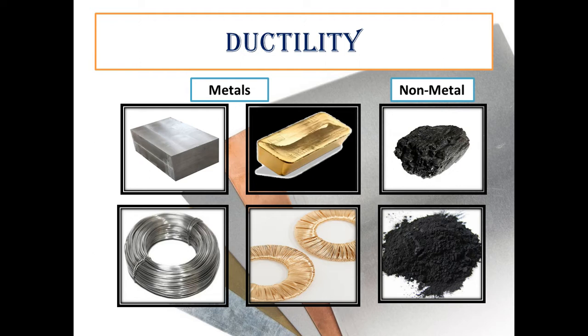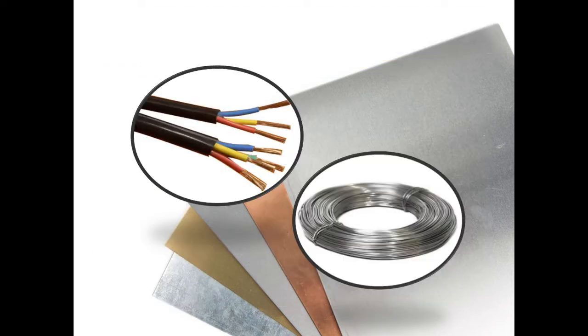Gold and silver are among the best ductile metals. The wires inside electric cables are mostly made of copper. Iron wires are also used for various purposes. Students, aluminium wires and copper wires are used to make wires, and are also used to make showpieces and jewelry. So from this you learn that metals show the property of ductility and non-metals do not.